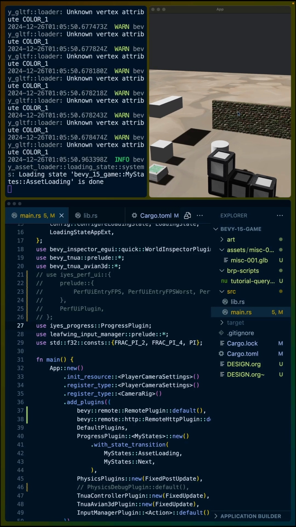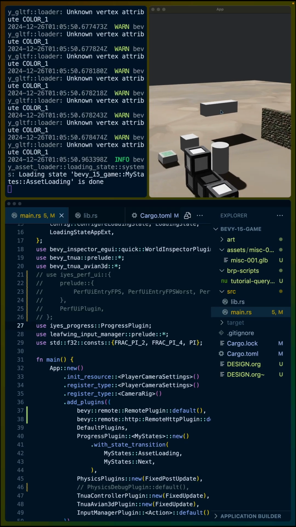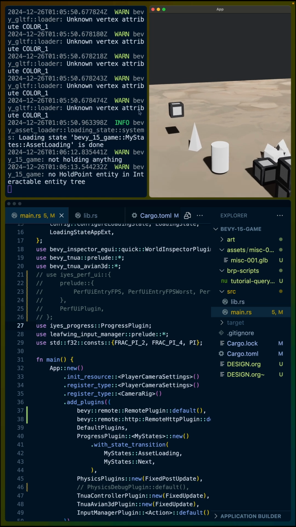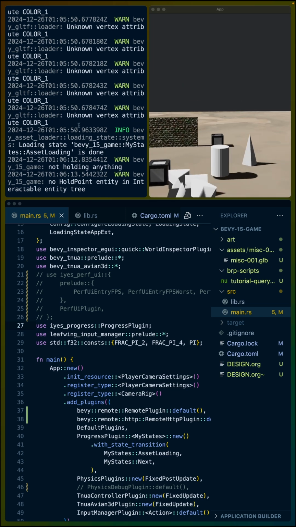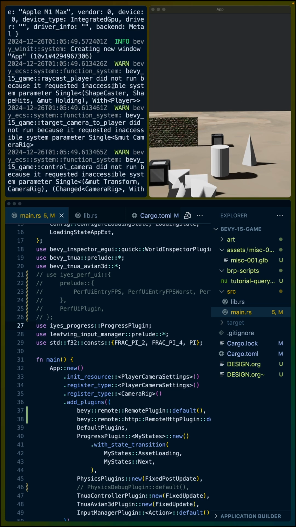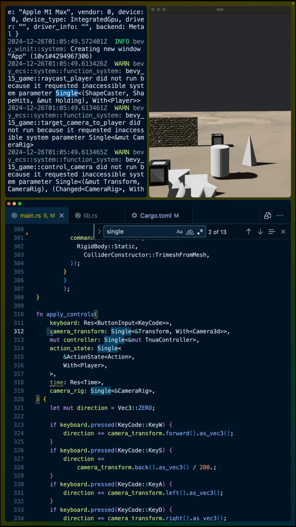So I've got this Bevy game that I've been working on, on stream on Saturdays. The game itself doesn't really matter that much, but look at all of the warnings on the left. Specifically right now, I'm doing some refactoring and I've got a bunch of warnings for systems that have this single parameter, which is pretty new in Bevy 0.15. So if we go into the code and look at what these are, this is the apply controls system.